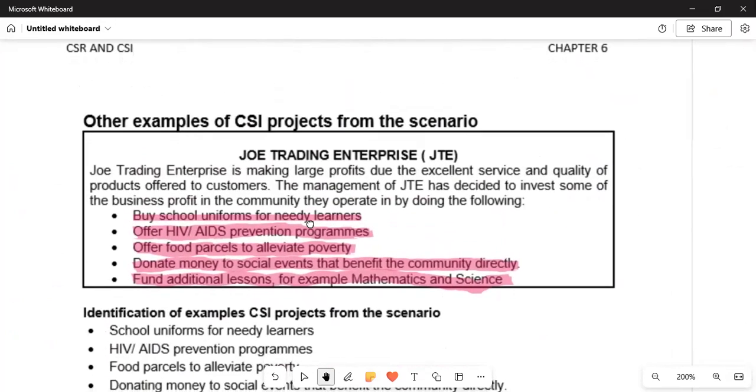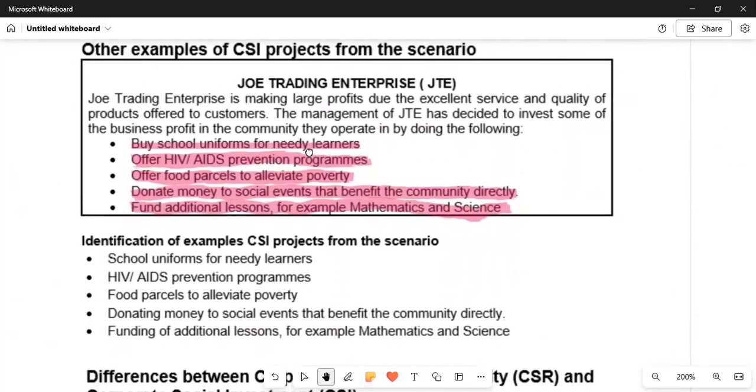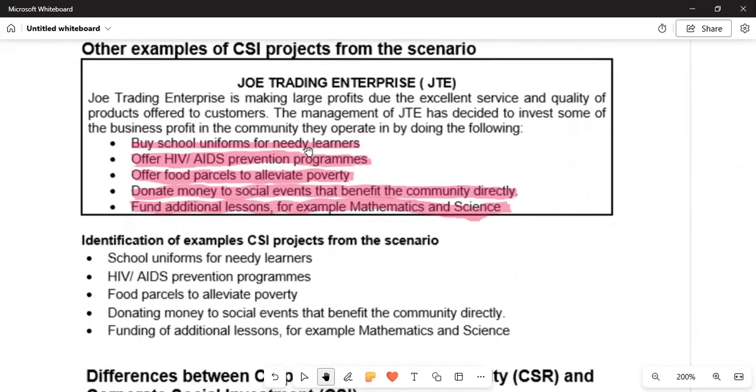Now we are going to talk about other examples of CSI projects from the scenario. There is a scenario that is given, and it reads as follows. Joy Trading Enterprise is making large profits due to excellent service and quality of products offered to customers. So the management of JTE, which is the Joy Trading Enterprise, has decided to invest some of the business profit in the community. They operate by doing the following.